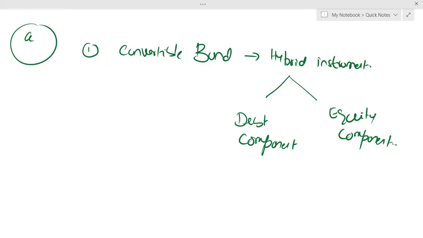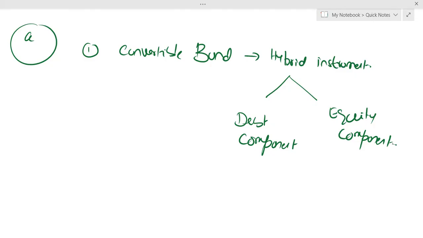Step one, you have to tell your examiner what you mean by a convertible bond. A convertible bond is a hybrid instrument. It has the characteristics of debt as well as equity. So it is the responsibility of ARN to split this hybrid instrument into debt component and equity component. Now the question arises, what about this debt component?